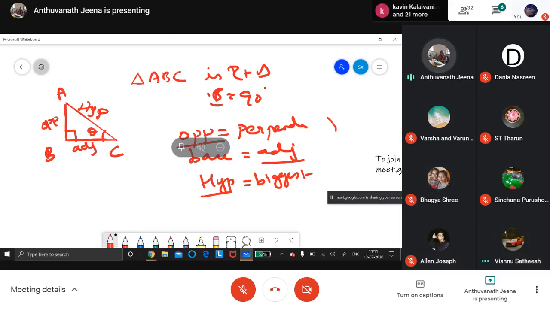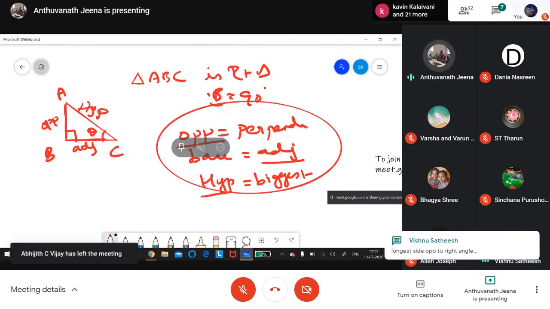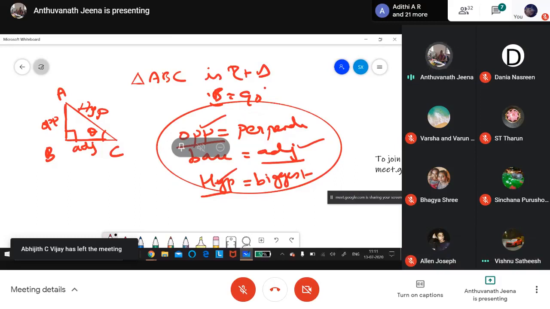Now we are going to discuss three important concepts: opposite, adjacent, hypotenuse. Suppose I refer to a reference angle theta. For the reference angle, this opposite is the perpendicular line.